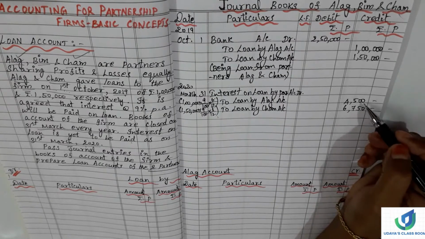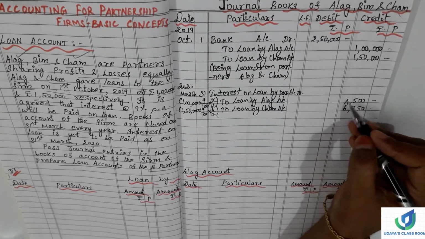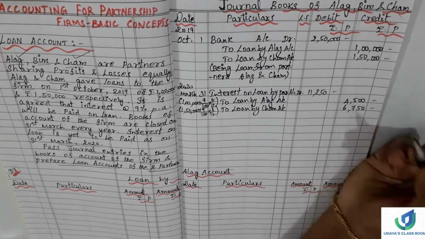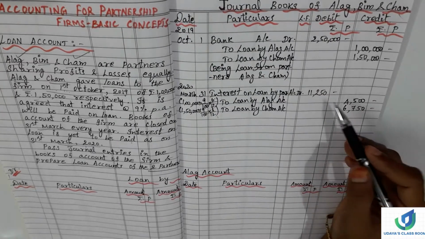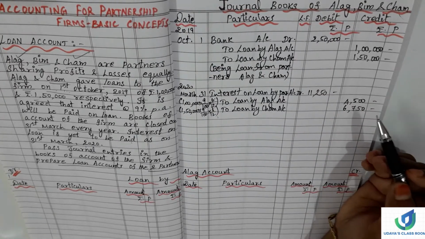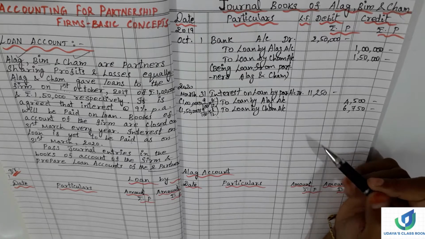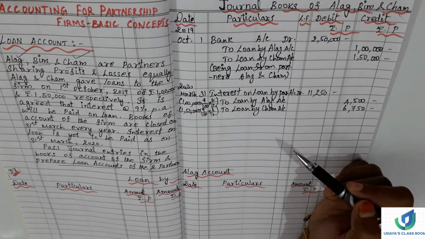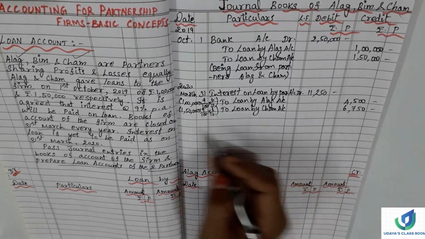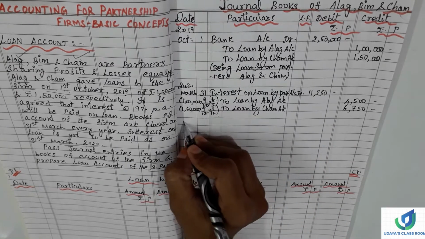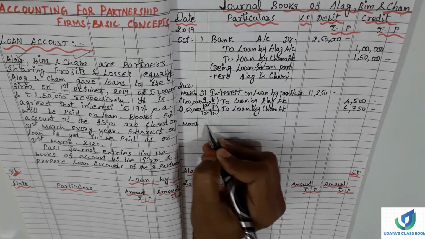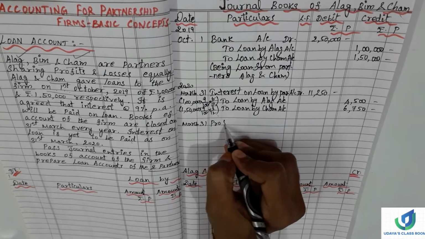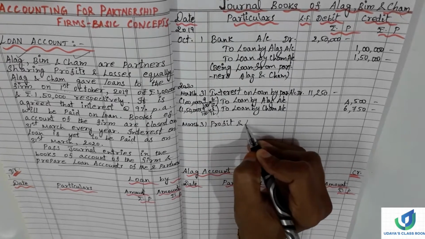So the total amount to be debited. How much would be the total? 11,250 would be the total amount of interest on loan. Now what we have to do? We have to transfer this interest amount to the profit and loss account, right? So same date, March 31st, we will be transferring to the profit and loss account.